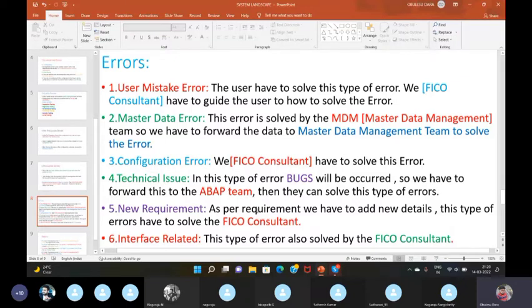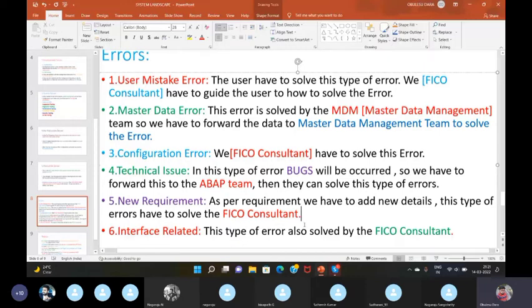New requirement. The client may need a new requirement if he is doing some type of configuration or whatever, using this server that we have designed in the previous section. At that time, new requirement errors will occur. So at that time also, the FICO consultant has to solve this type of errors. Last one is interface related. This type of errors is also solved by the FICO consultant.